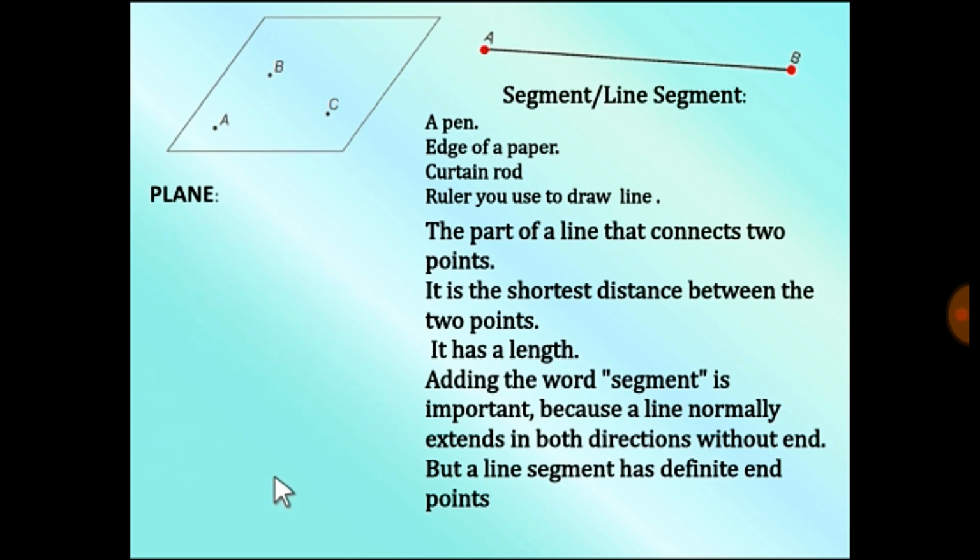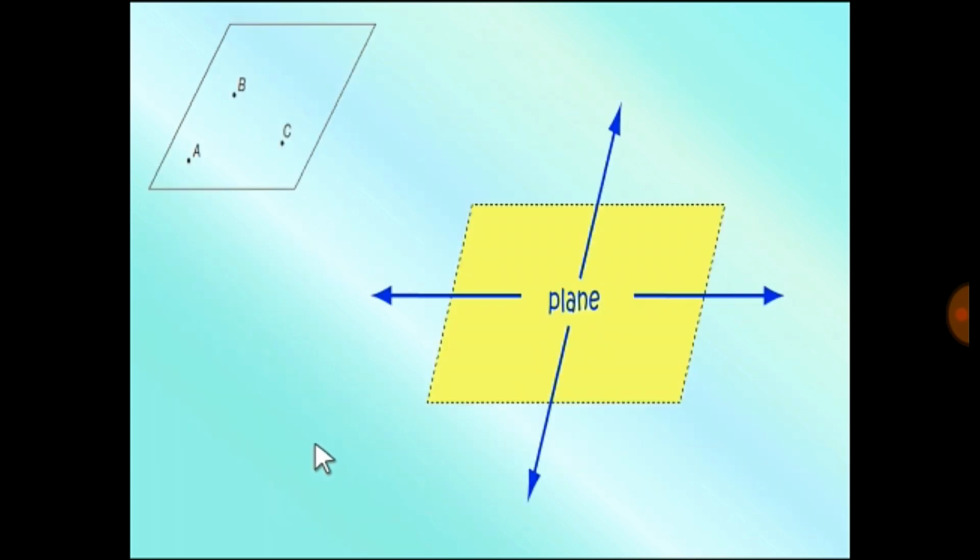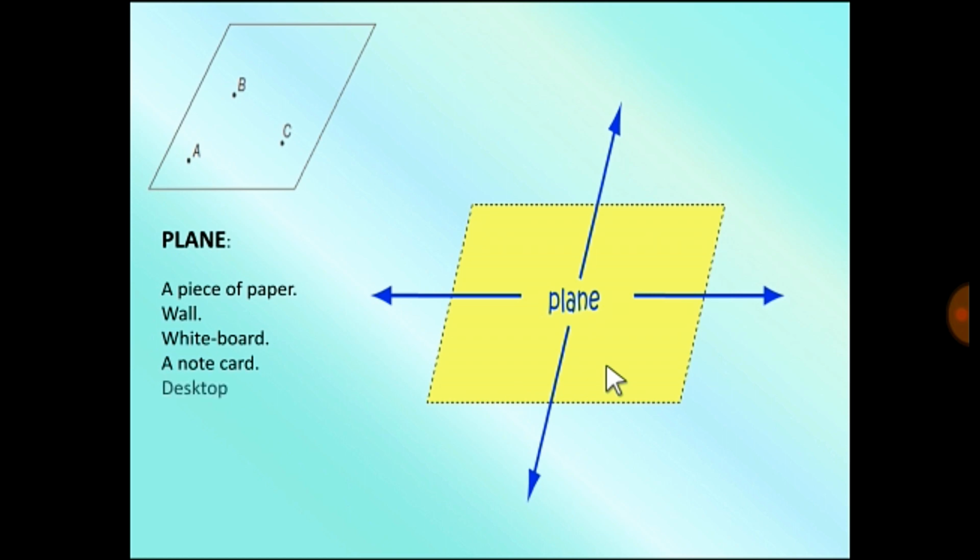Yeah. Now, examples. Yes, this type of thing is called plane. Examples: piece of paper, right? Your wall, your whiteboard which you are using when your teacher is writing on it, right? A note card, desktop. All are the examples of plane.